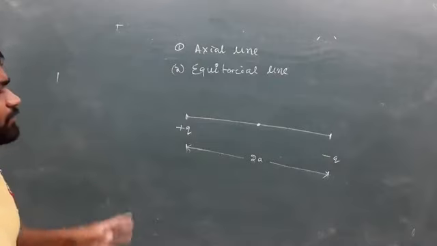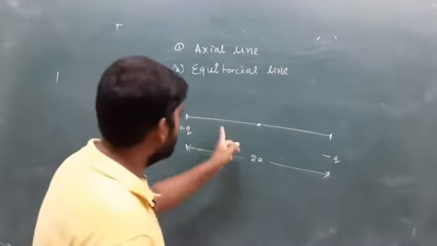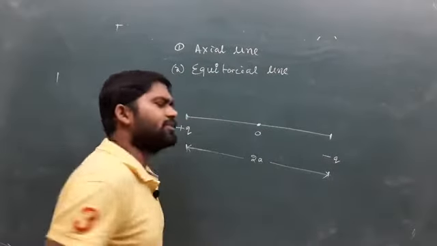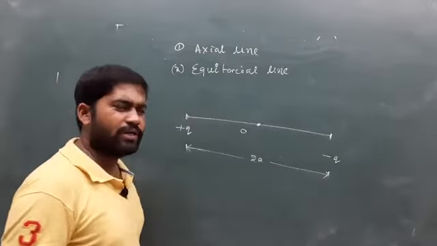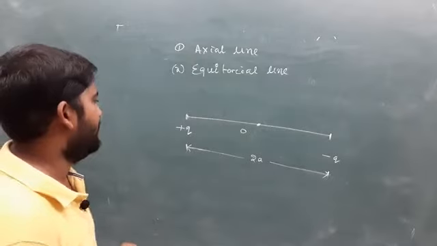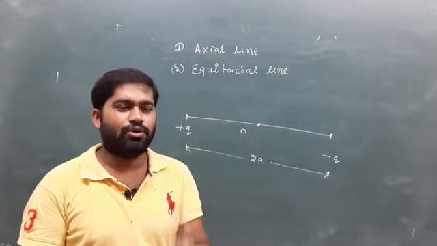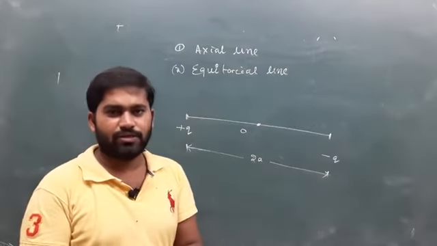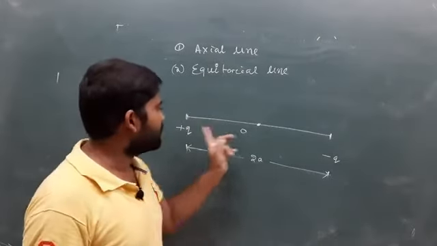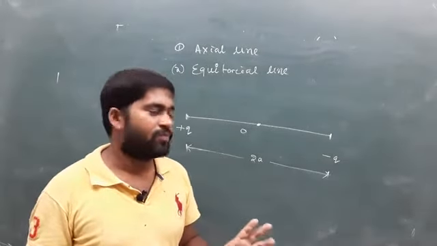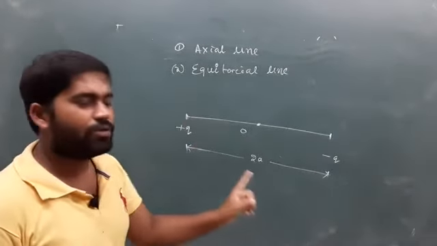The axial line and equatorial line are always defined with respect to the electric dipole. Suppose the center of the electric dipole is O. First, the axial line: it is the line that passes through the line joining the two charges.